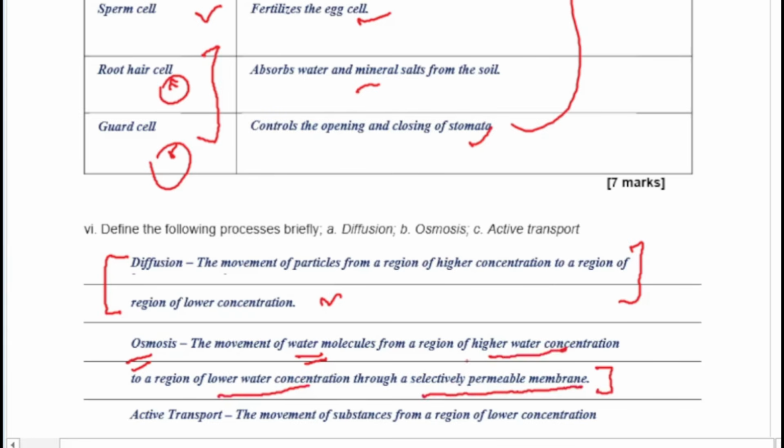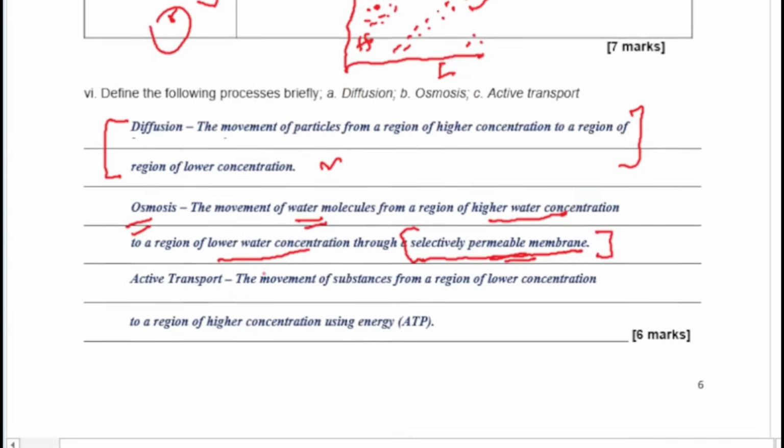So this is now the difference. There has to be a selectively permeable membrane. So maybe I am trying to do a little sketch here. This is my region where I have my high concentration of water molecules, and here I have very low concentration, but there has to be this membrane dividing it. So when they go from this high region to this low region, this membrane is now the selectively permeable membrane. That membrane was not there in diffusion. Okay, so take note of that.